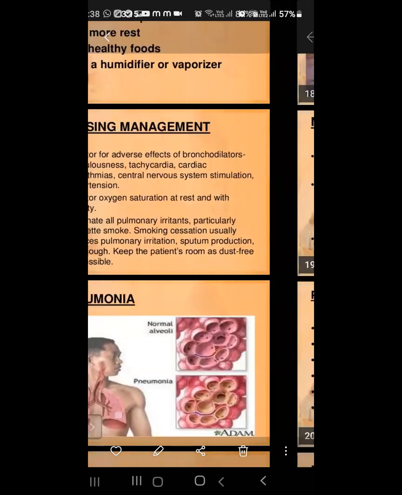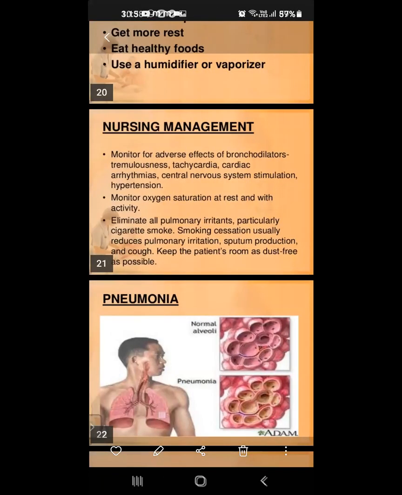Next is nursing management. Monitor the adverse effects of bronchodilators: tremulousness, tachycardia, cardiac arrhythmias, central nervous system stimulation, and hypertension. It means in severe bronchitis, we admit the patient to the hospital, but not in a ward. The patient goes directly to the CCU. Then we monitor the bronchodilator effects. A machine will show the status of the patient, SpO2, cardiac status, central nervous system stimulation and hypertension. We manage all these things in the CCU.